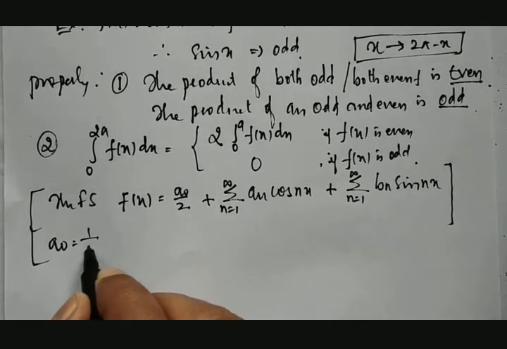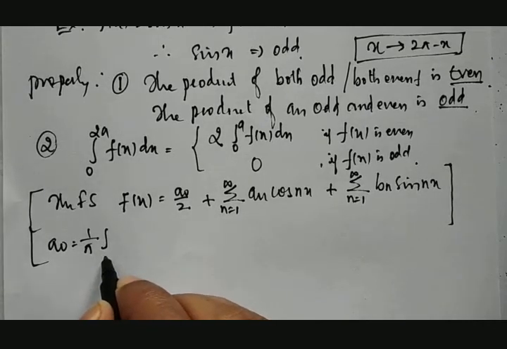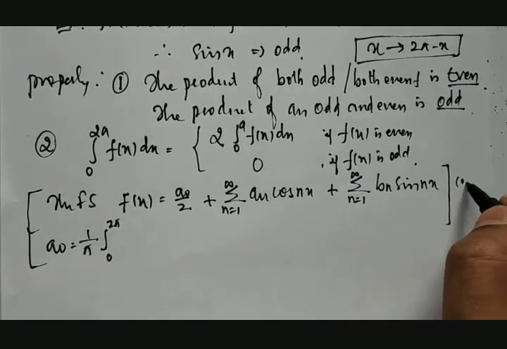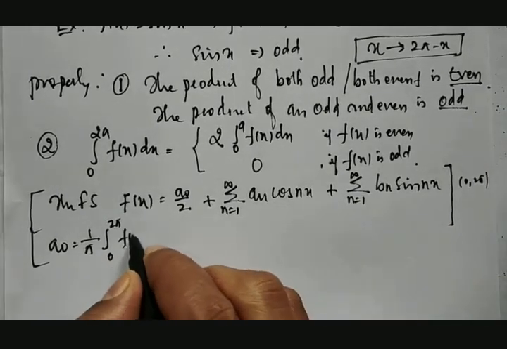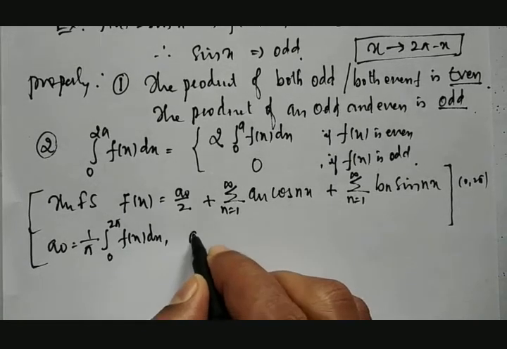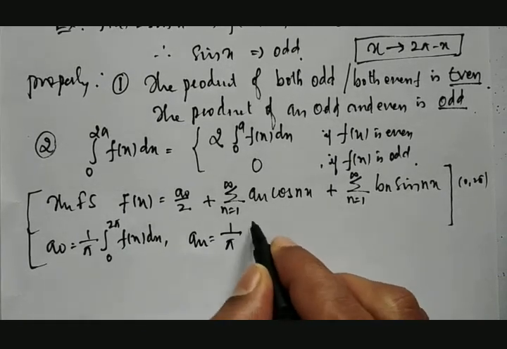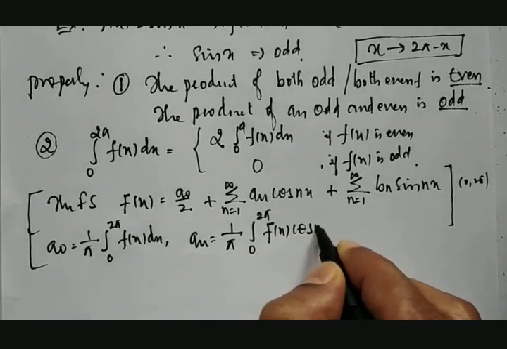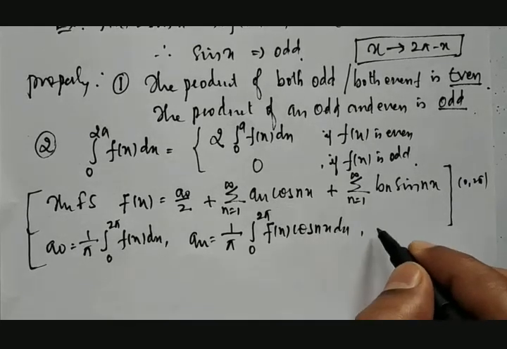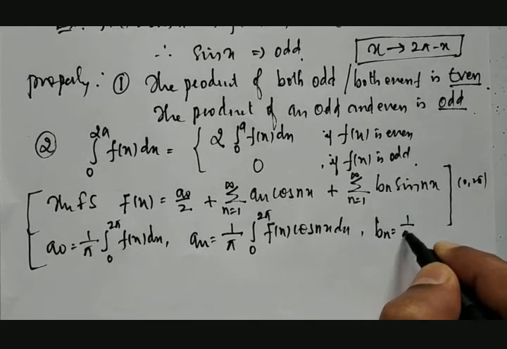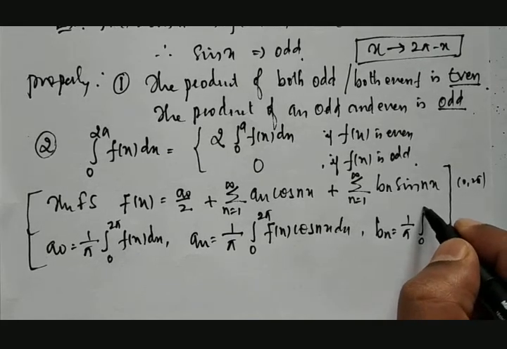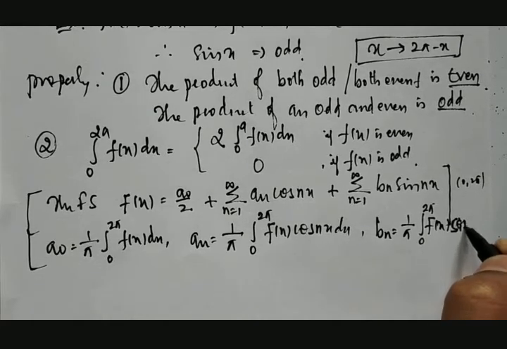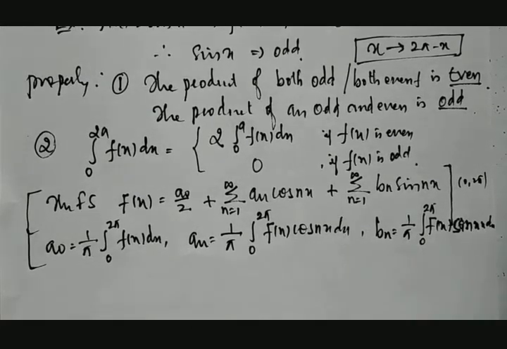A naught is equal to 1 divided by pi integration between 0 to 2 pi, if the range given is 0 to 2 pi, f of x dx. an will be calculated by using 1 by pi integration between 0 to 2 pi of f of x into cos nx dx. Similarly, bn can be calculated by using the formula 1 by pi integration from 0 to 2 pi of f of x into sin nx dx.